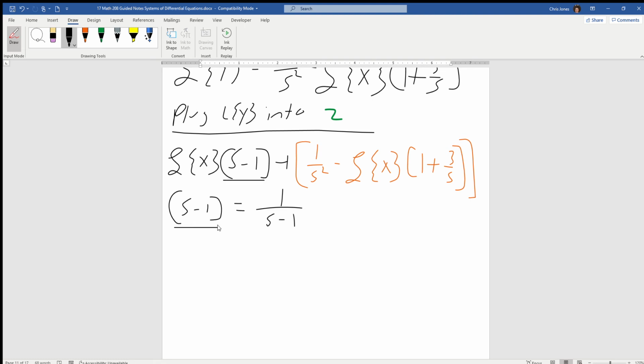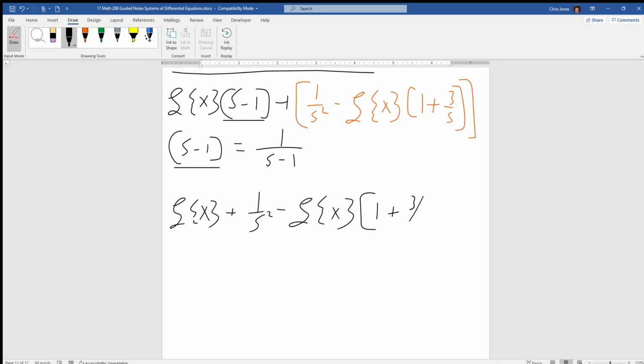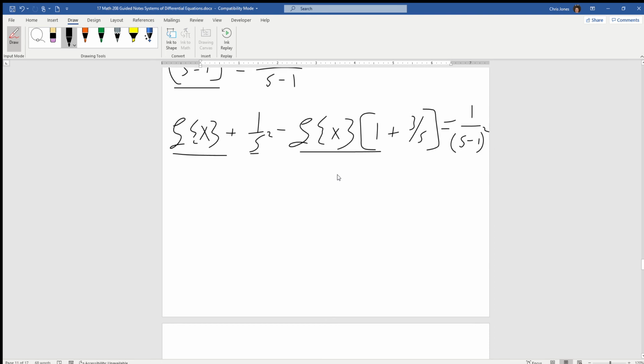So notice that there's an s minus 1 in both of the factors on the left-hand side. So let's divide by s minus 1, and that's going to give us L of x plus 1 over s squared minus L of x times 1 plus 3 over s, and that's going to be equal to 1 over s minus 1 squared, since we divided both sides. Right? We could subtract out this 1 over s squared, excuse me, and then we can also factor out the L of x from these two terms. So we're getting close to solving for L of x, so let's do that.